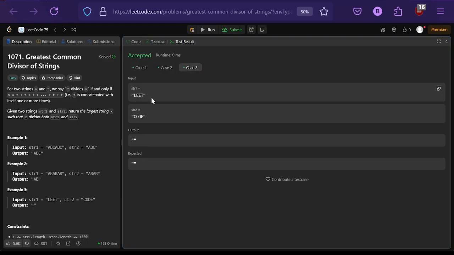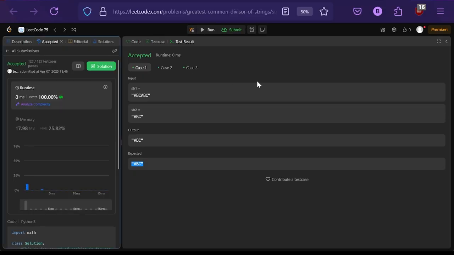If they input leet into cookie jar 1 and they input code into cookie jar 2, it comes out nothing. But if they input these, we come out with our AB. That's the expected one, what is left in cookie jar 1, and this is what's left in cookie jar 1 for this other case. So that one is completed. That one's good to go. I submitted it already, but I'll submit it again, and then we'll get our solved.